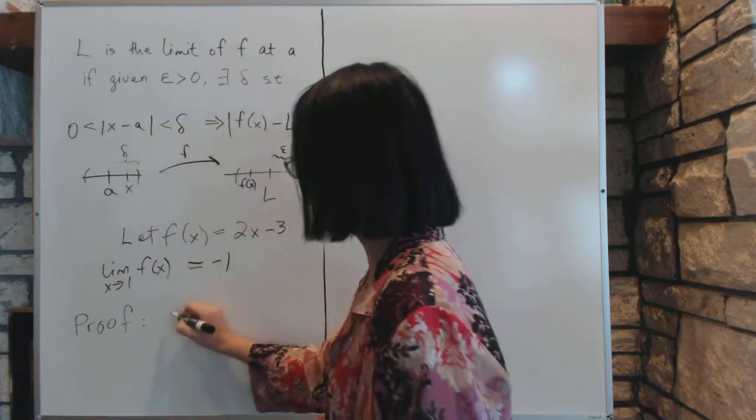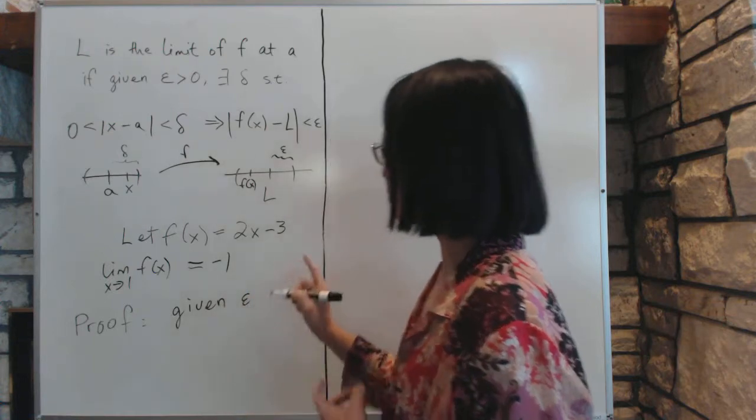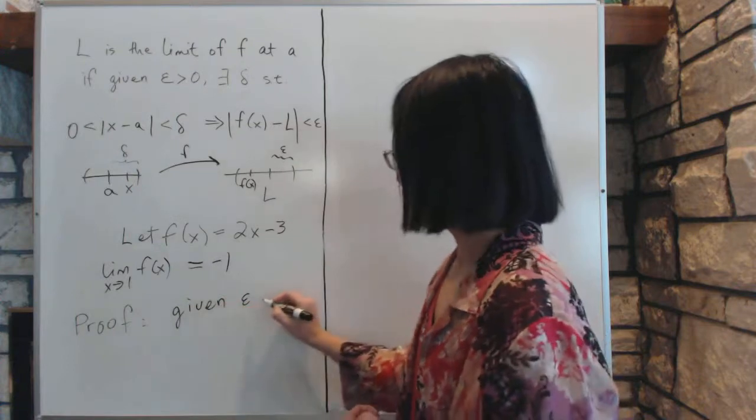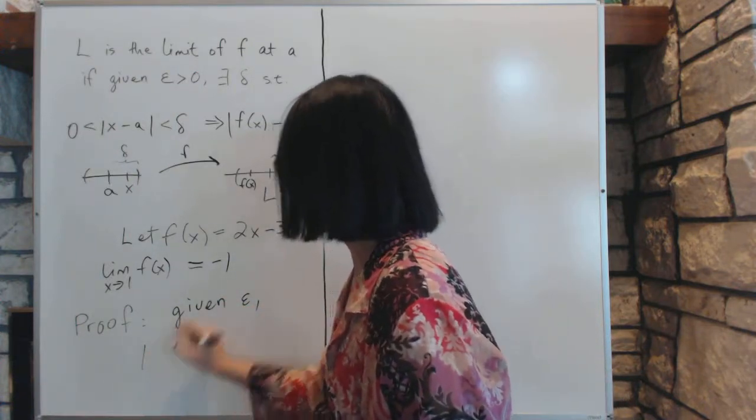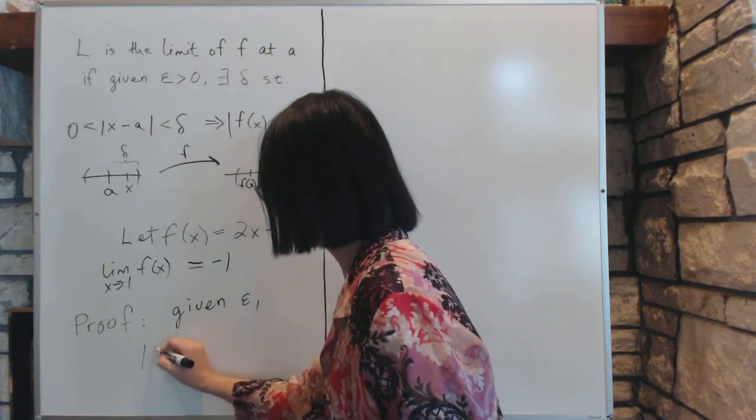So the proof says, given epsilon, and remember, epsilon can be very, very small. Any epsilon, you have to come up with a delta. We will show that f of x minus L has to be less than epsilon. We have L, which is -1.